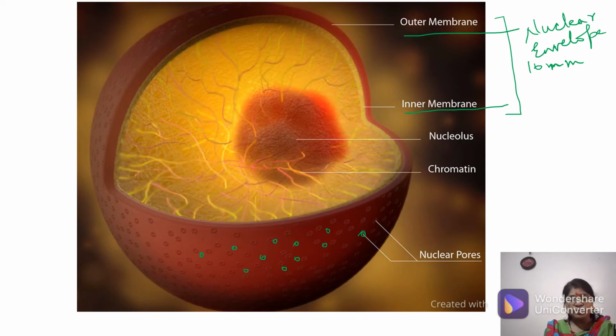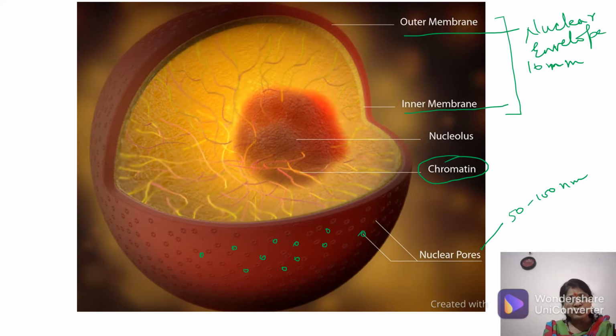This is the nuclear envelope. If you look at the nuclear pores, their size is around 50 to 100 nanometer, not more than that. Next to the inner membrane, there is the basal lamina, a cytoskeleton-like structure, which is holding your chromatin. You can see the thread-like structure, which is called chromatin. We will talk a lot about this chromatin.